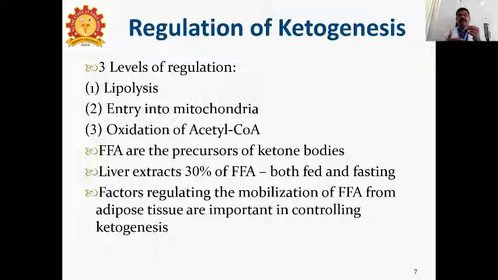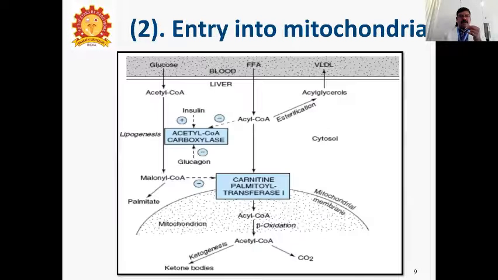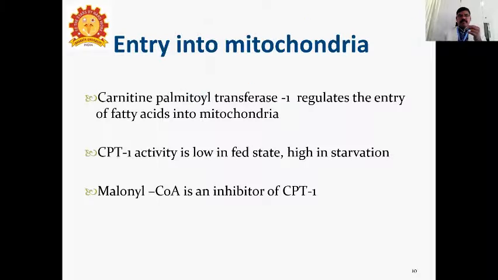It is inhibited by malonyl-CoA. Malonyl-CoA is an inhibitor of carnitine palmitoyl transferase.